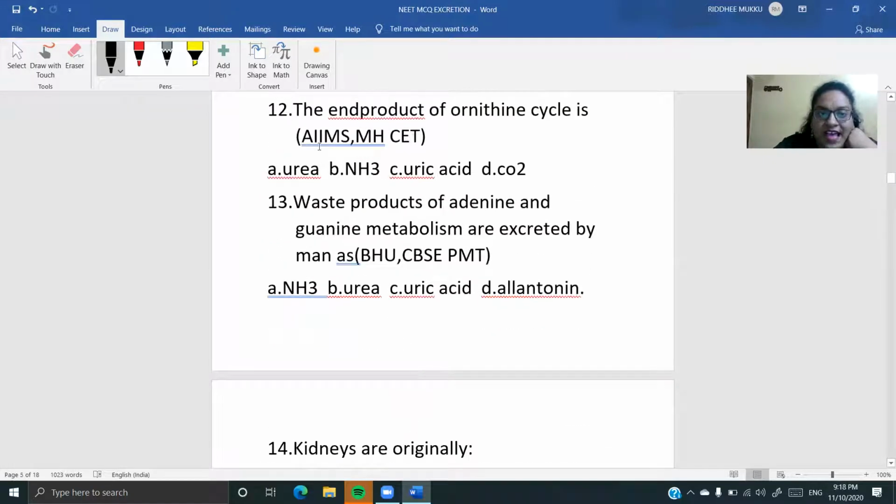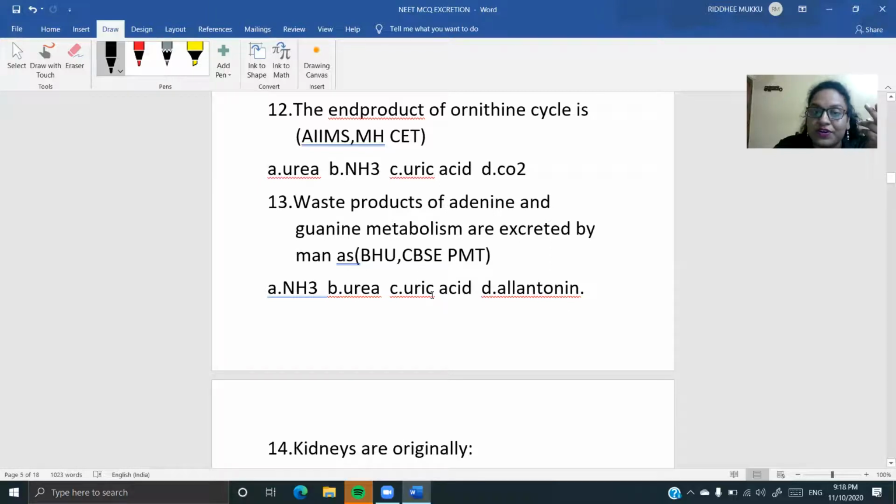Now I've come to the other question, children. The end product of the ornithine cycle is what? It's been asked in AIIMS and Maharashtra CET. It's easy for you all to answer now. It's going to be urea. Now next, waste products of adenine and guanine metabolism are excreted by man as what? These are asked in these examinations. You all know I have introduced you in the modes of excretion that when nitrogenous bases are metabolized, what is being produced?